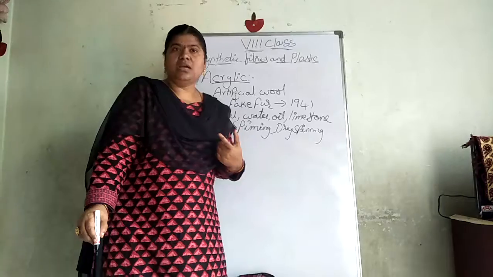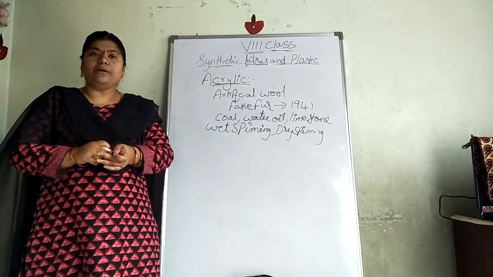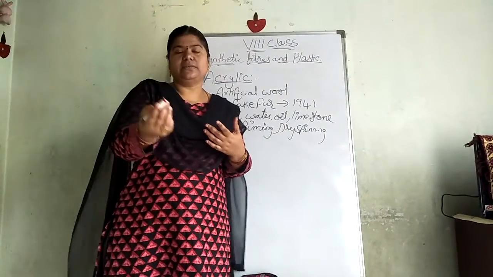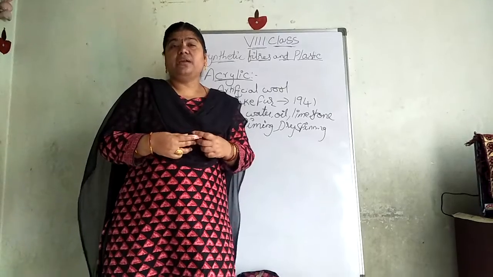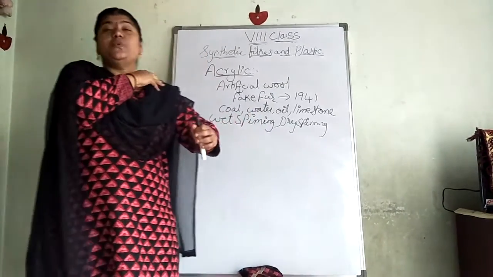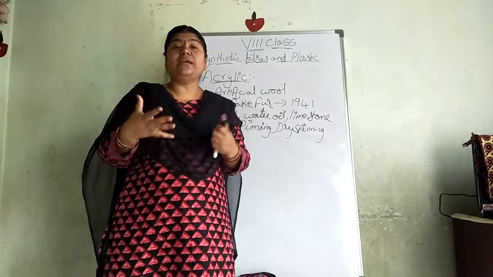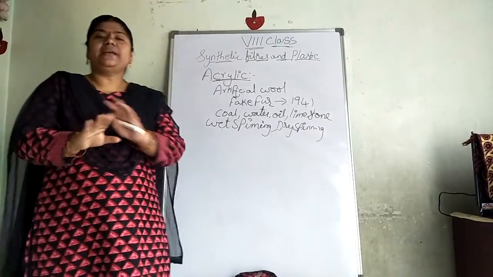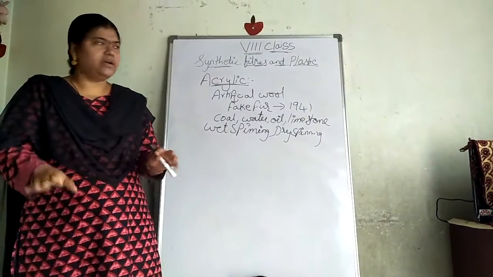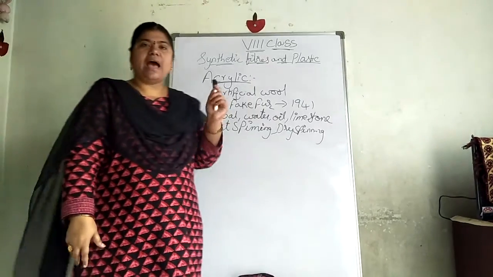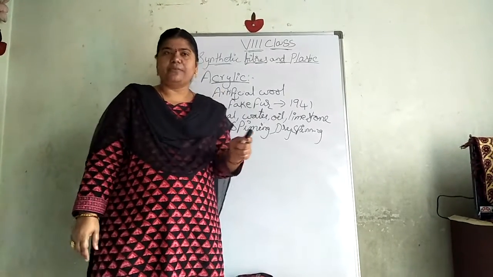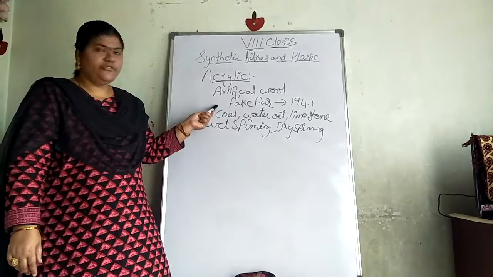You know that we get wool from sheep, goats, etc., in the cool regions, and it is very, very expensive. It is very costly. All the people cannot afford this one. So the people went for an alternative source in synthetic fibers, that is called fake fur.